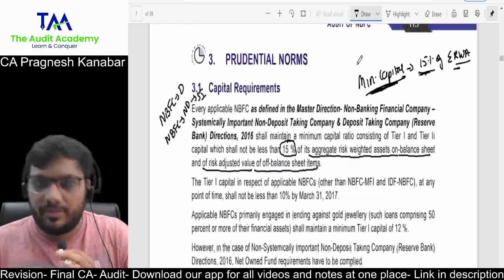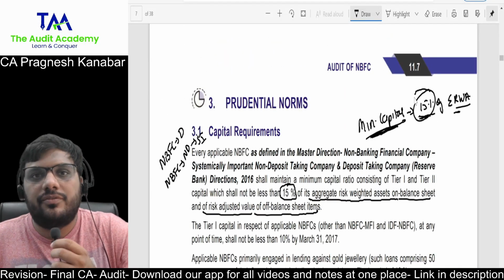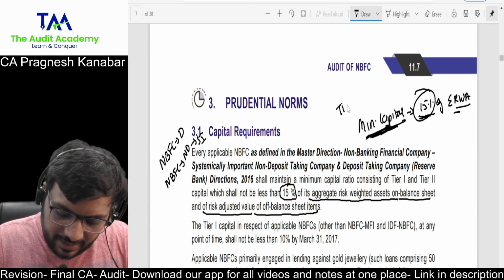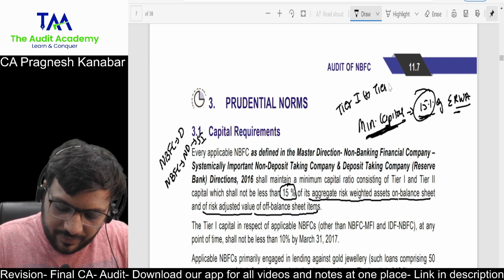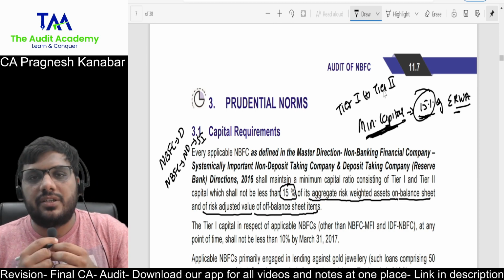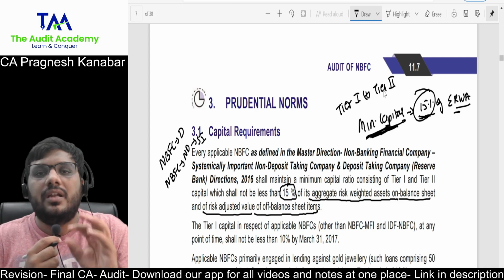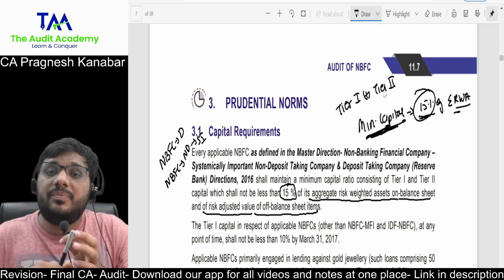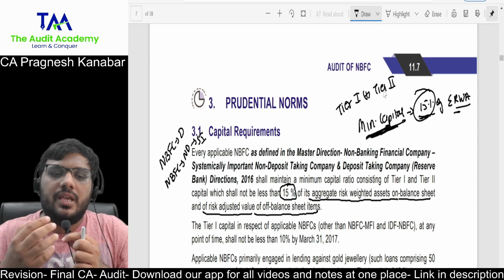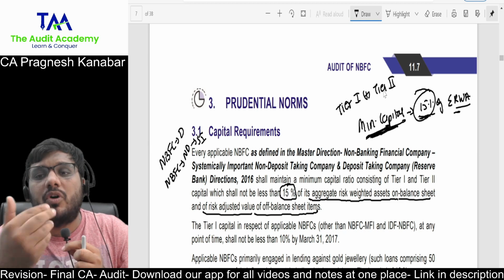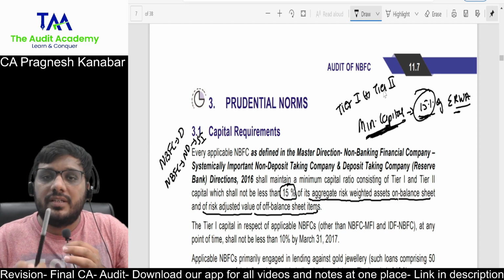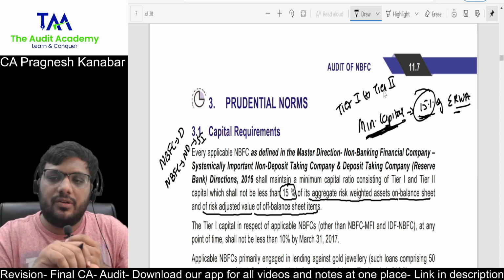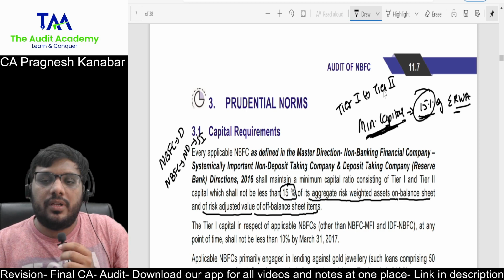Now listen to me. Minimum capital is 15% of aggregate risk-weighted assets. But what is this minimum capital? It is the addition of tier 1 and tier 2 capital. In audit of banks, you will find the discussion of what tier 1 and tier 2 capital are. I'll be very quick. Tier 1 is your pure shareholders' funds, your equity and free reserves, which is 100% available to the company for absorption of losses. Whereas tier 2 is capital where there are some obligations, it could be long-term debentures, or capital reserves, where there are obligations against that capital and it is not fully available to the company.